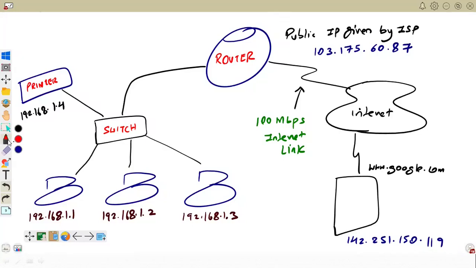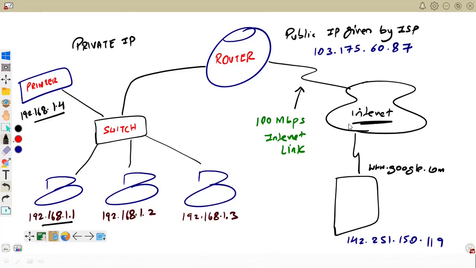So an IP address is used for communication between network devices, and there are two types of IP. One is private IP. Private IP is used within your company, within your home. All your computers and your network devices like server and printer will have a private IP address, and this computer is able to give a printing request to the printer because of the private IP address. So the communication is happening because of this IP, and this IP which is used internally within the company is known as a private IP address.